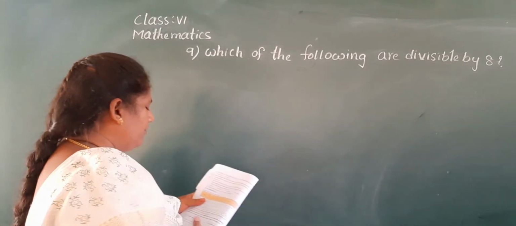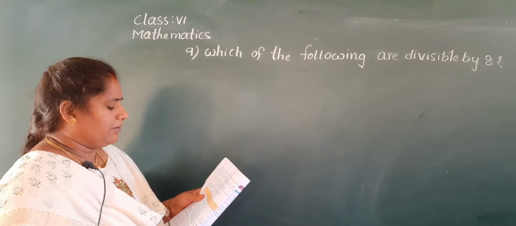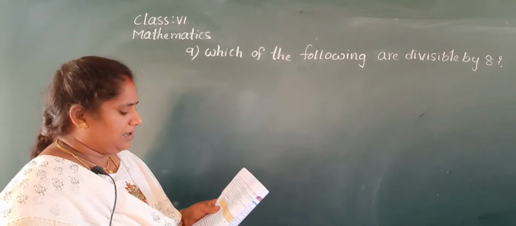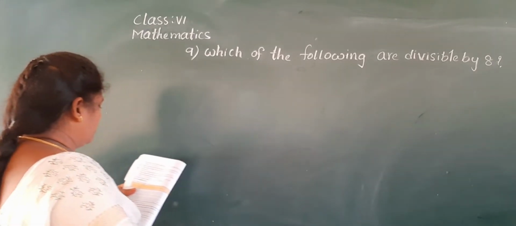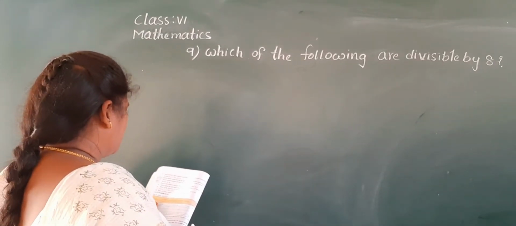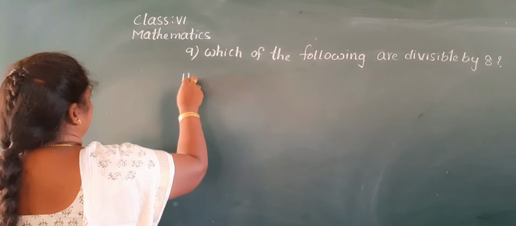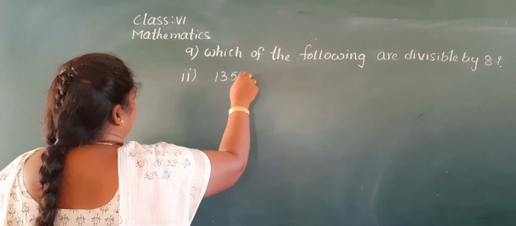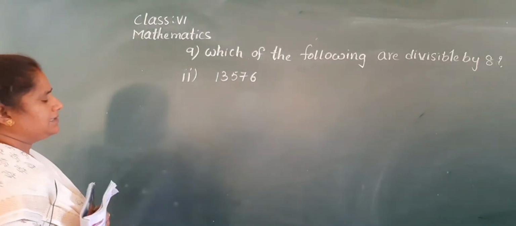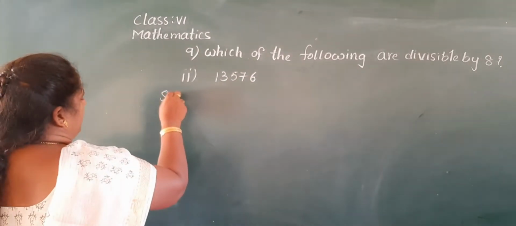So here 4 sums are given. The first problem you can do yourself. Now I will explain the second one and the third one. Second one: 13,576. First you have to write the